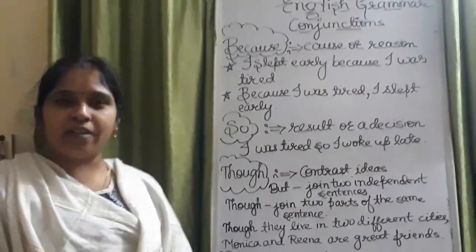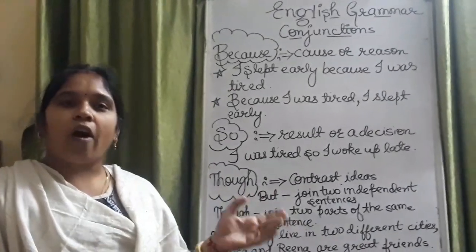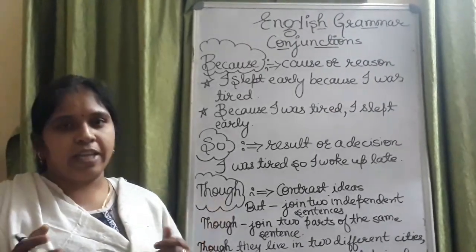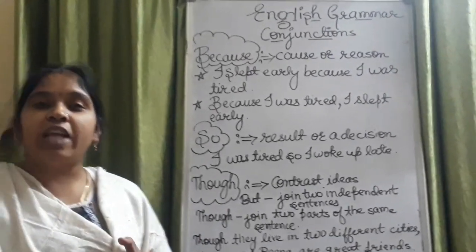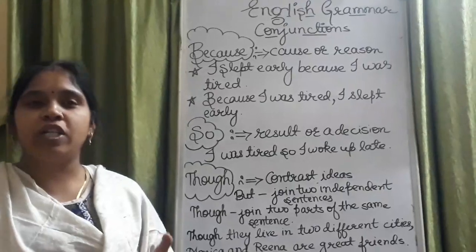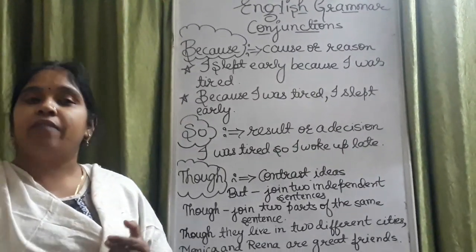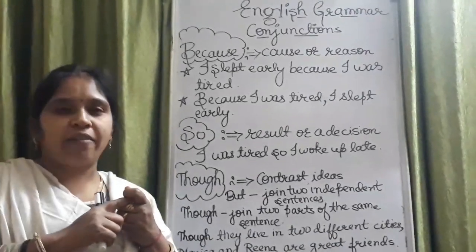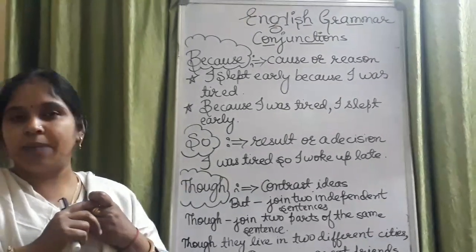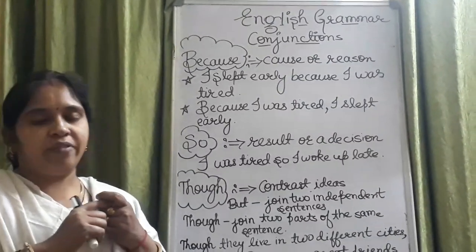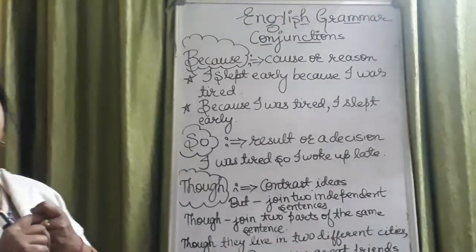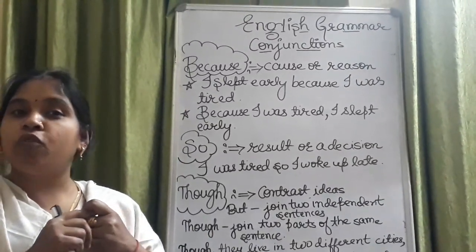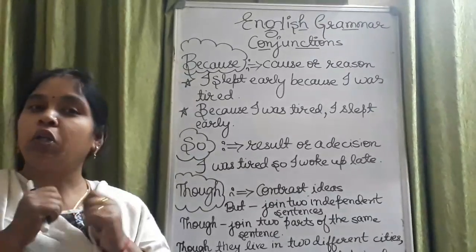Students, in our previous lesson, we started a chapter of English grammar, and that is conjunctions. Conjunctions are the linking words or joining words with the help of which we join two words or sentences. We have learnt about and, but, or. We use and when we have similar ideas, similar beliefs and similar information, or we use or when we have choices, okay, and but we use when we have differences or contrast.